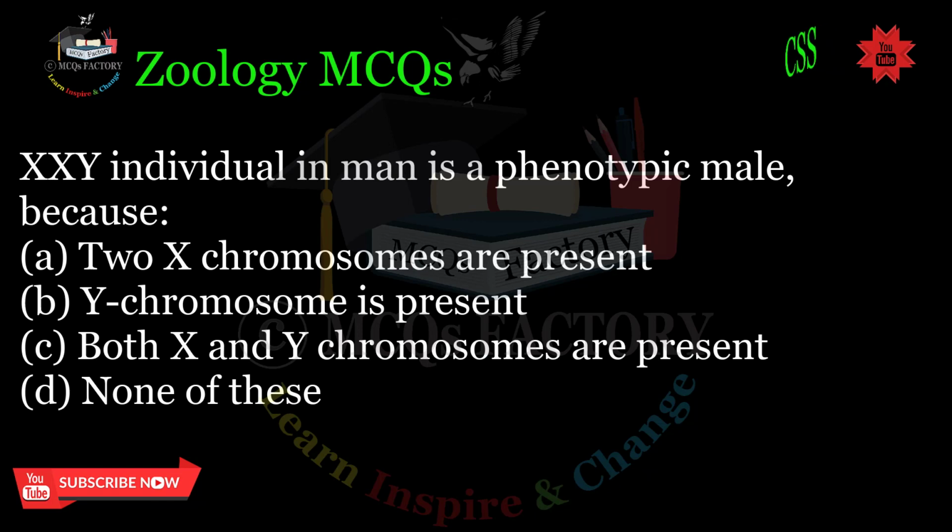XXY individual in man is a phenotypic male, because A. 2 X chromosomes are present, B. Y chromosome is present, C. Both X and Y chromosomes are present, D. None of these.